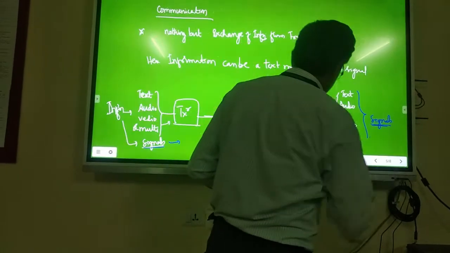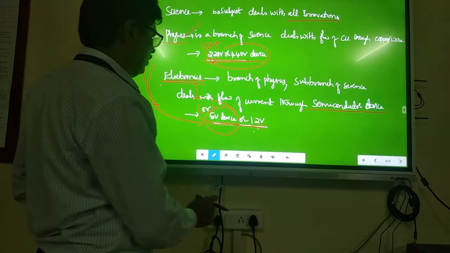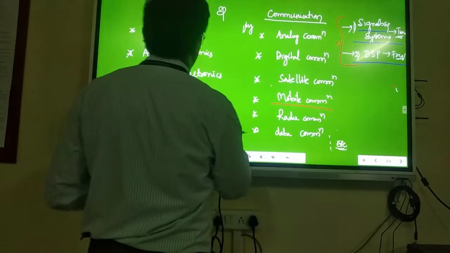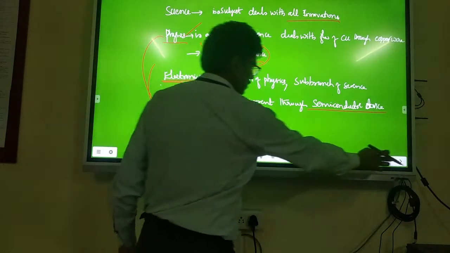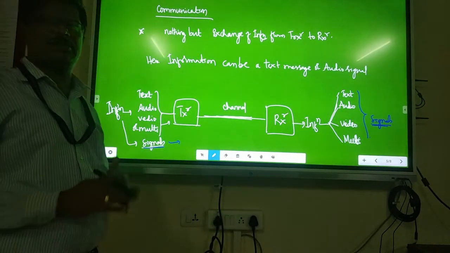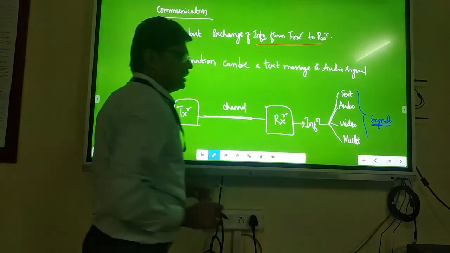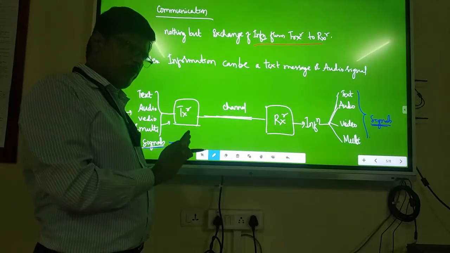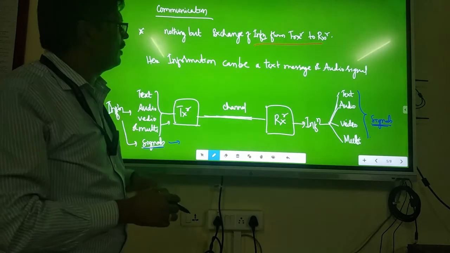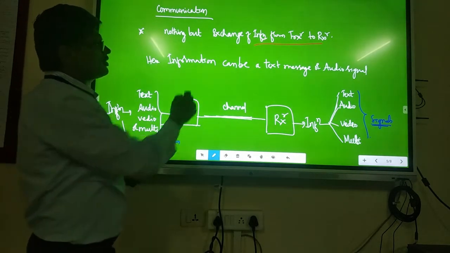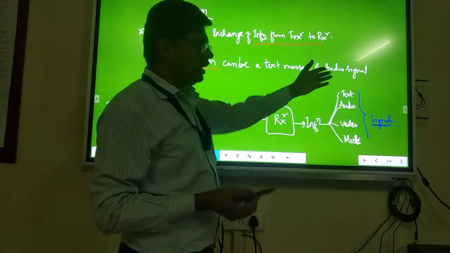Electronics. Now, let's go for the next, communications. That's the roadmap actually. Electronics is over, and communications now. What do you mean by communications? Communications is nothing but, you know it, the exchange of information from transmitter to receiver. The exact transmission of information from transmitter to receiver is called communications. After all, exchange of information is nothing but today's world. Here, information can be a text message or an audio message.